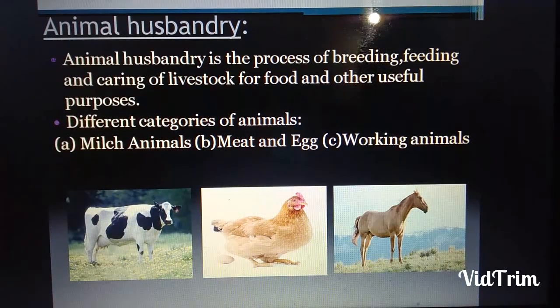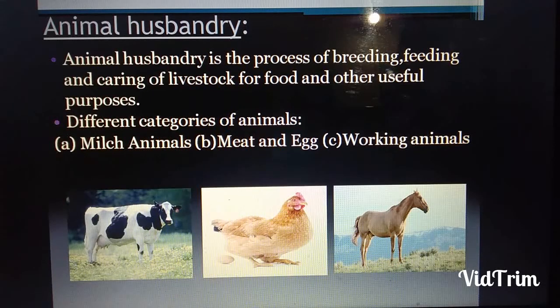Now, what is animal husbandry? Means the process of breeding, feeding, and caring of livestock for food and other useful purposes. If we care for the animal or pet animal, we get a lot of things from them, like egg, meat, milk, cow dung, etc. And these are the three categories of animals.